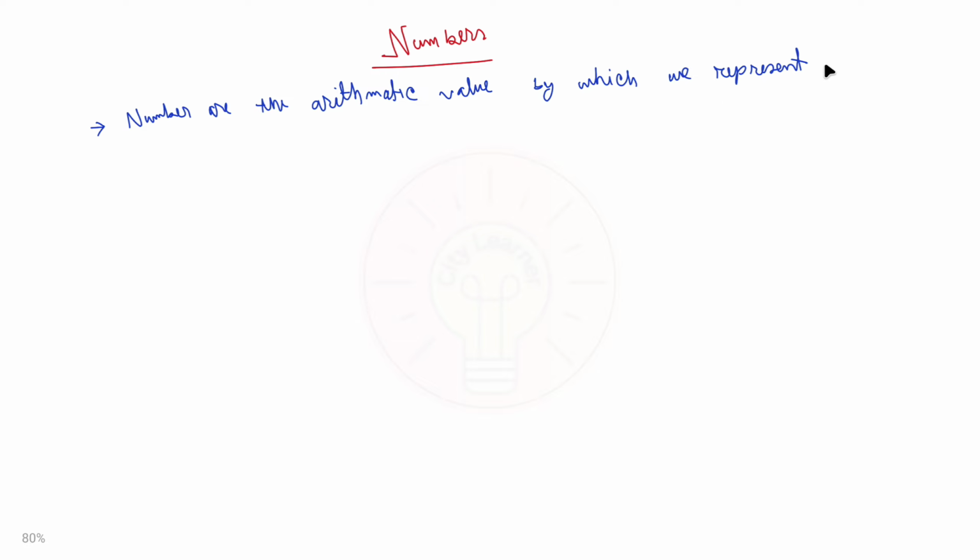Today we are going to discuss the numbers. So what are numbers? Numbers are the arithmetic values by which we can represent any quantity or make any calculation. Now we discuss the different types of numbers.